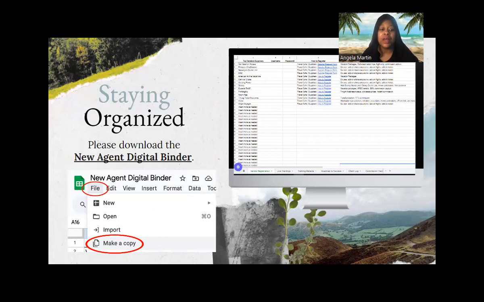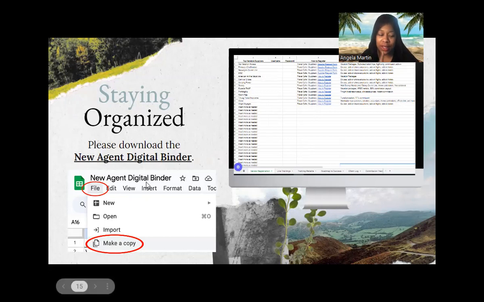as possible. There is a new agent digital binder that we've created, and it sounds just like it is, okay? Digital binder, meaning you can access it from anywhere where you have access to your email, your Gmail account. Wherever you can access that, you will have access to your digital binder at all times. So as you are completing trainings, registering with suppliers and vendors, you're able to literally notate the elements from like your password. You can jot those things down, save them, your username, you can save them, and you can add new ones as you want, okay?